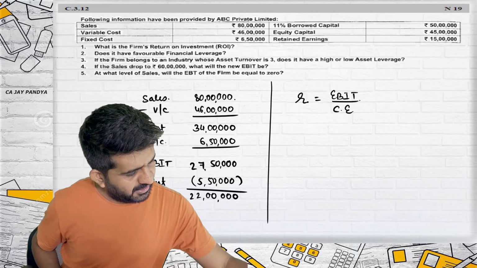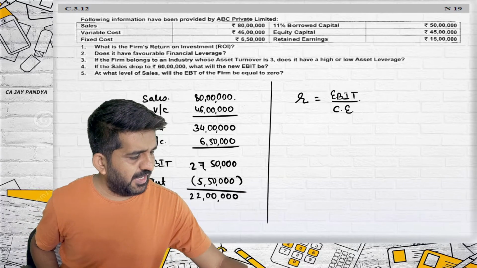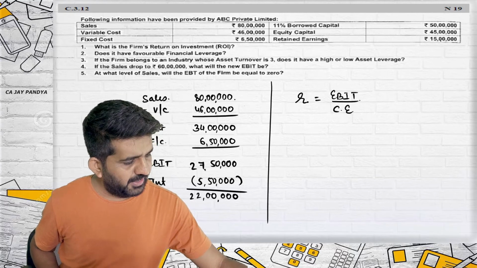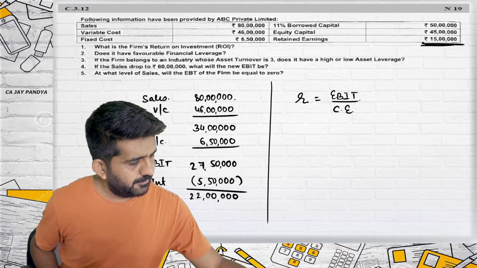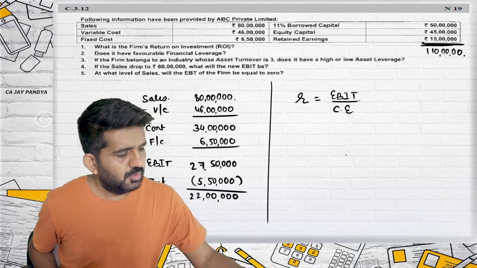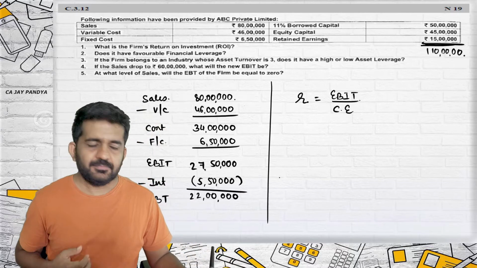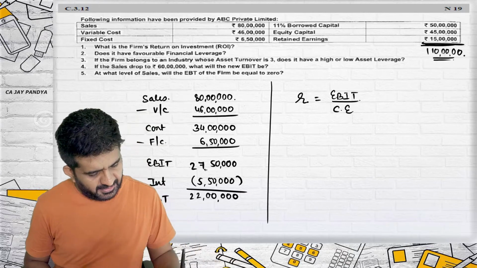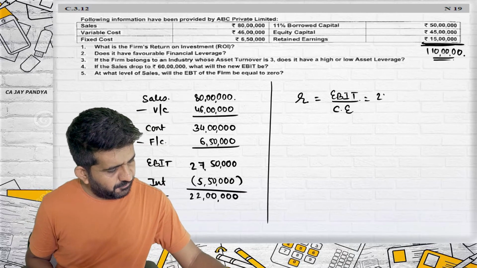Now what is capital employed? 50 lakhs, 45 lakhs and 15 lakhs, right? So the total of this will be 1 crore 10 lakhs. 1 crore 10 lakhs is capital employed. EBIT is 27 lakh 50,000.